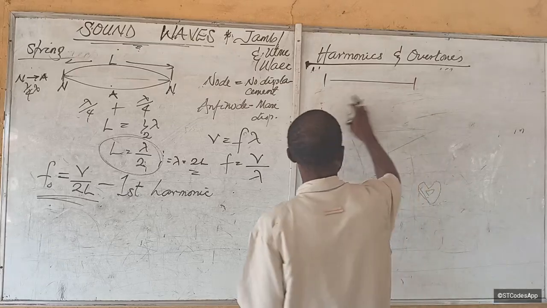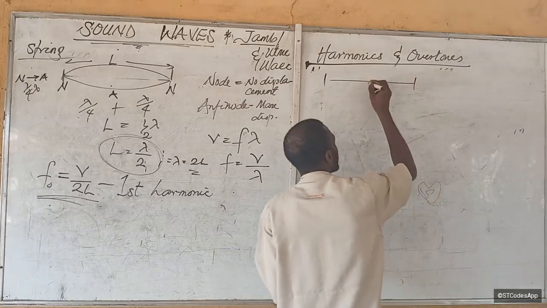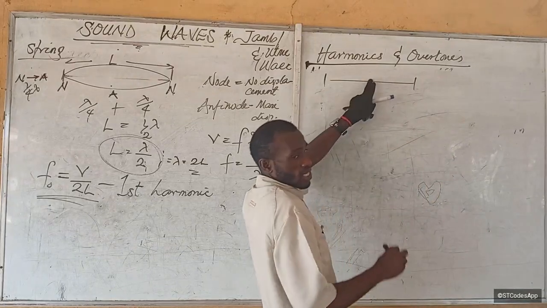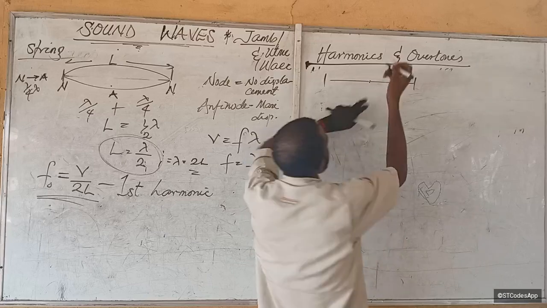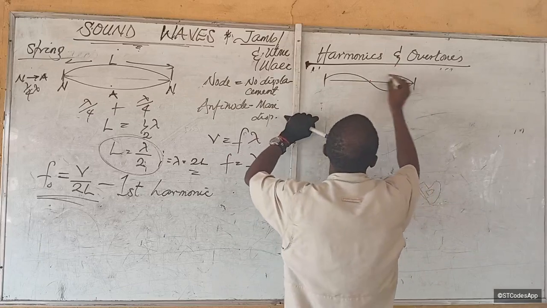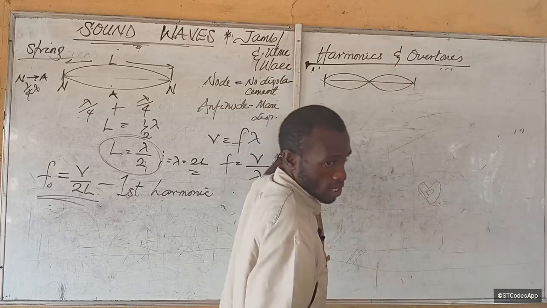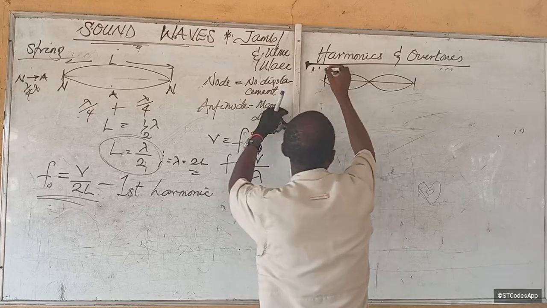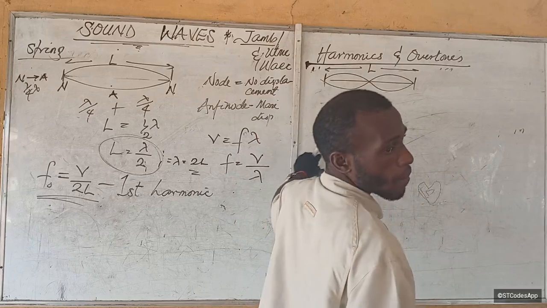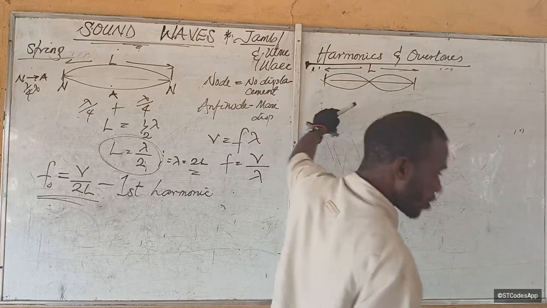If this string, if I put a fixed point here, if I fix this point, more like I hold the string here and now vibrate. This way to vibrate like this and like this. Do you understand now? So this thing also has a length, right? Now, what's this? A complete wavelength.